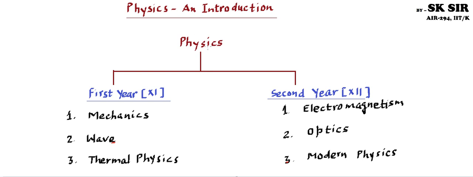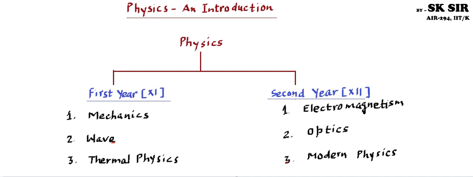We are categorizing physics into two segments: one for the first year program, which is the 11th standard syllabus, and another for the second year program, which is the 12th standard syllabus. In 11th standard we will divide the entire physics syllabus into three categories. One is mechanics, and most of the part will be mechanics. Another segment is waves, and the third is thermal physics. So mechanics, waves and thermal physics combined together make the first year program.